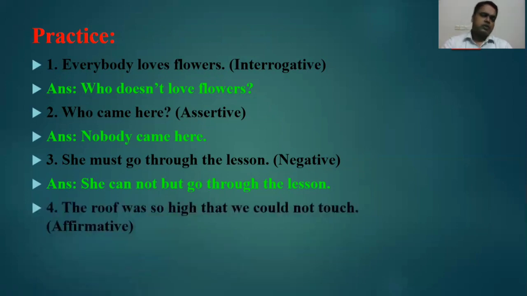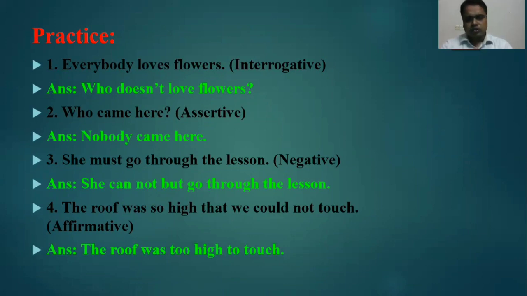Okay, now next one. The roof was so high that we could not touch. You have to make it affirmative. So we know that instead of so that, we can use too. We have learned this rule. So here it is the answer. The roof was too high to touch. Okay. So dear learners, I think all of you have learned this lesson.